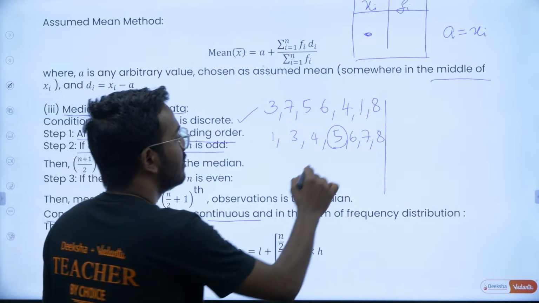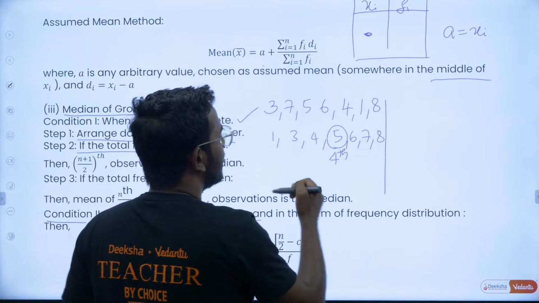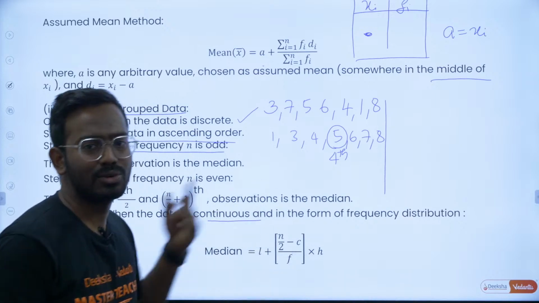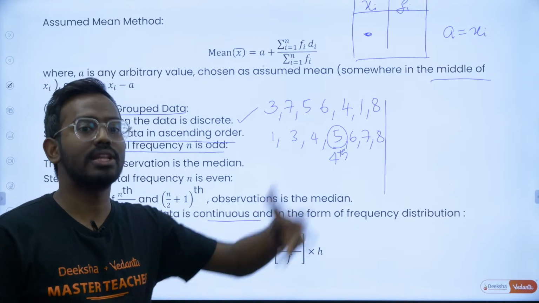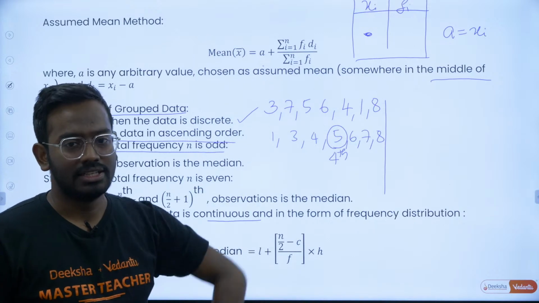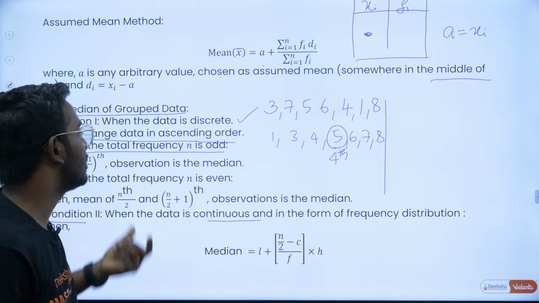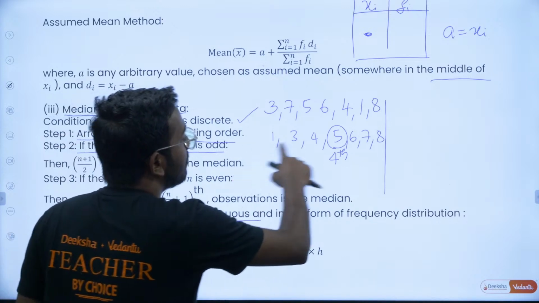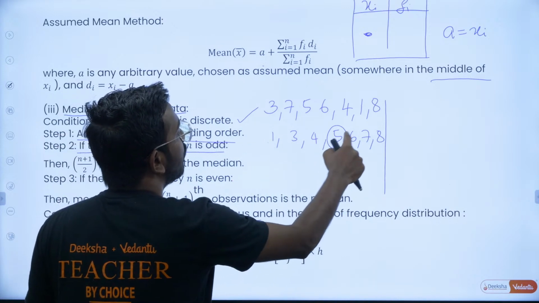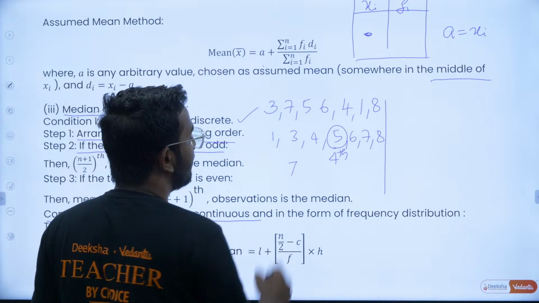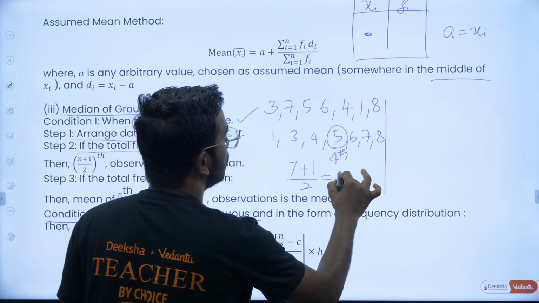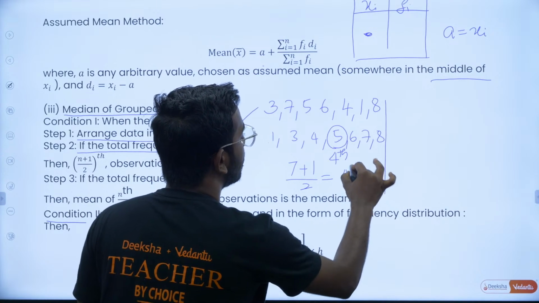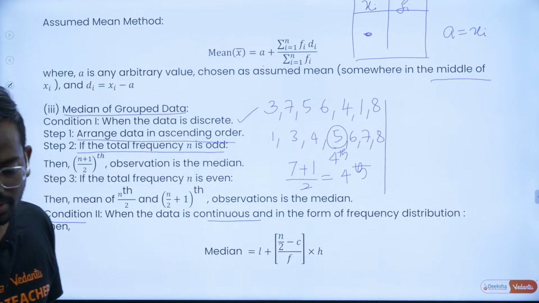So this is basically the fourth term. Yes sir, it was very small, you could directly tell it is the fourth term. But if the quantity is more, if the observations are more than 100, how do you tell this is the median, sir? So there is a general term. How do you get it? Find the total number of terms: 1, 2, 3, 4, 5, 6, 7. So that is 7 plus 1, divided by 2. That is 8 by 2, which is 4. So the fourth term is the median. This is how you will get it.